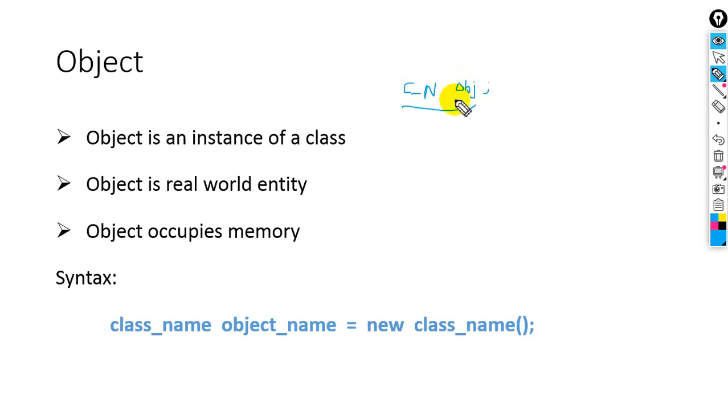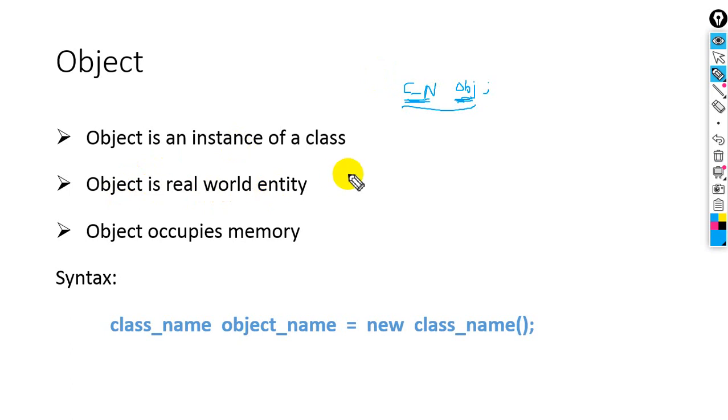Here the data type is the class name. This is an instance of a class, a variable of a class. Object is what? This is a variable of a class. We will declare an object by using the class name. We can say an instance of a class. Okay, got it? Next one, object is a real world entity.